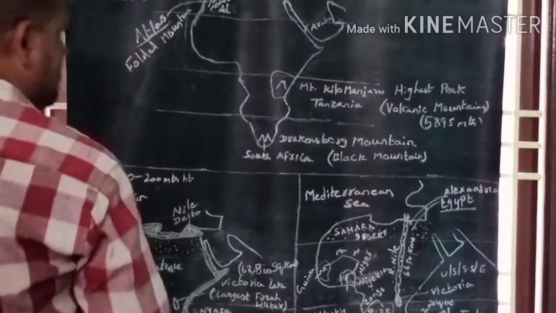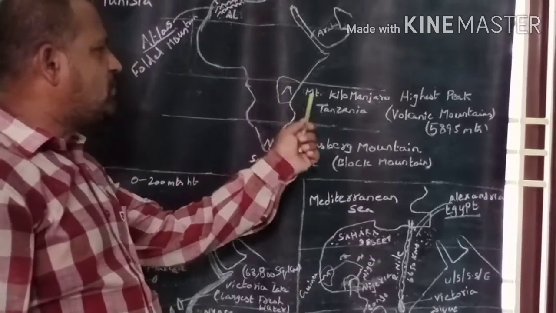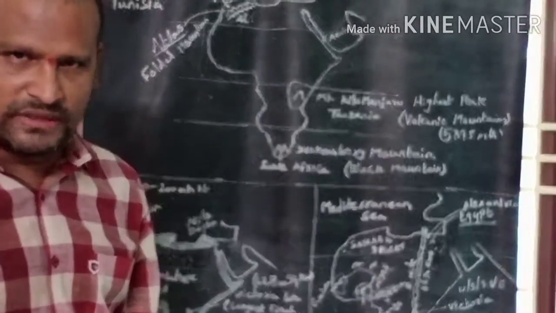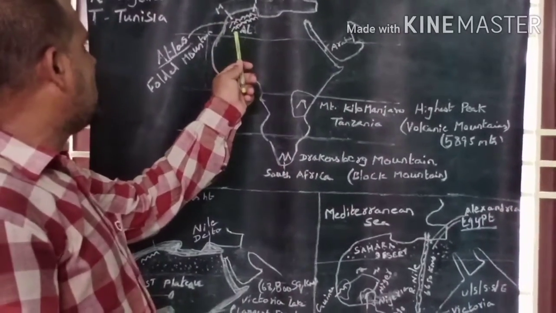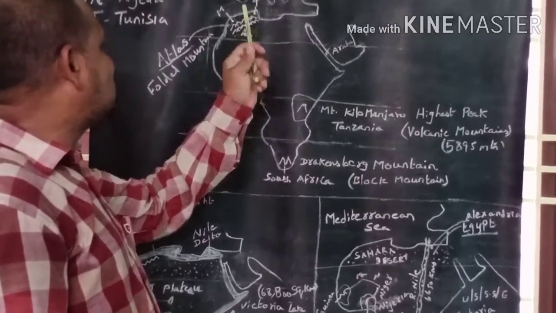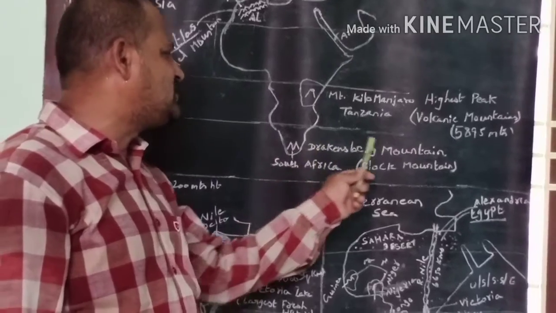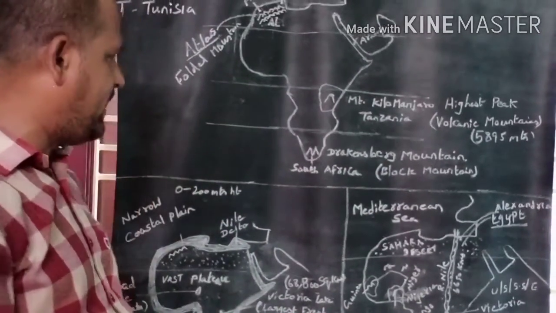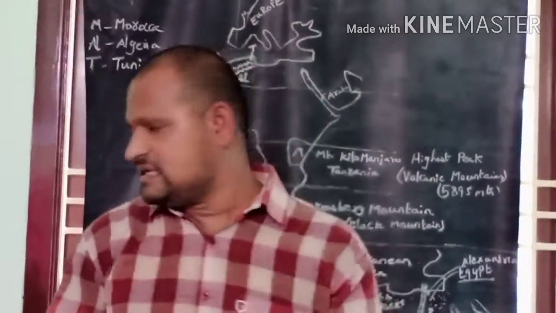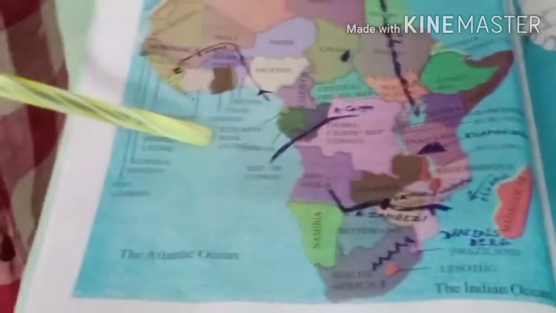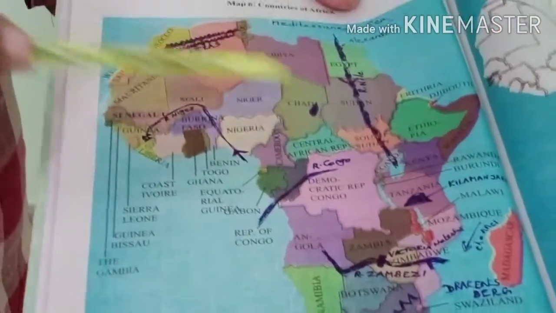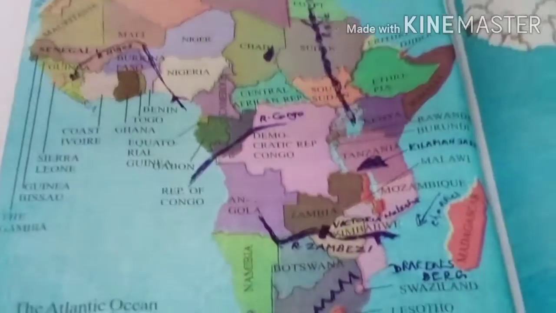So once again, children, the type of mountain at Mount Kilimanjaro is volcanic mountain. The type of mountain at Atlas mountain is folded mountain. The type of mountain at Drakensberg mountain is block mountain. So, children, we discussed the mountains. Let us explain the important mountains in the Africa continent.